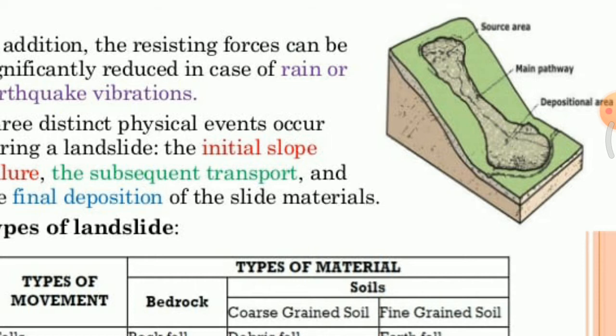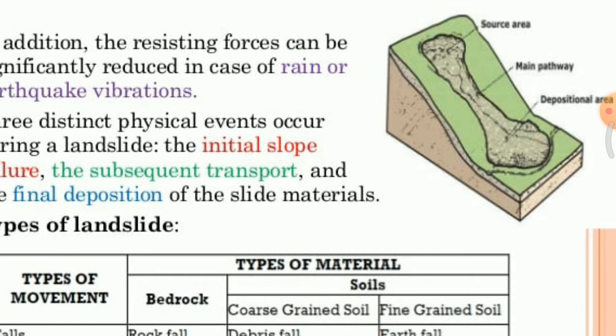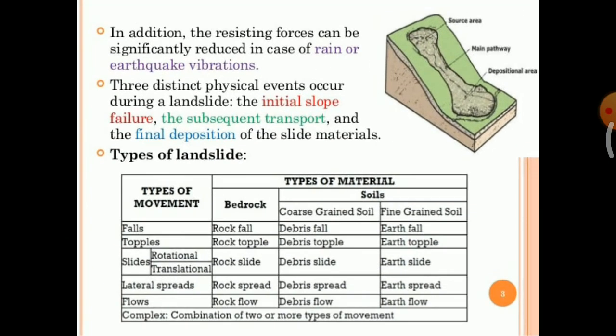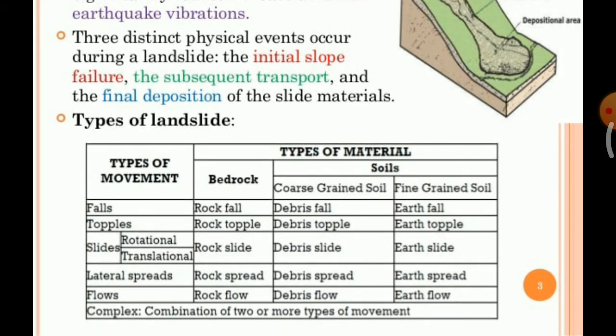Then next step is subsequent transport. Okay, so the debris and all the material will go through the main pathway, and finally it is deposited in the final area. Now next is types of landslide. According to types of movement, there are different types of landslide and also on the basis of material. So here types of movement are fall, topples, slides, which have two types: rotational and translational, lateral spread, flows, and complex, which is the combination of two or more types.